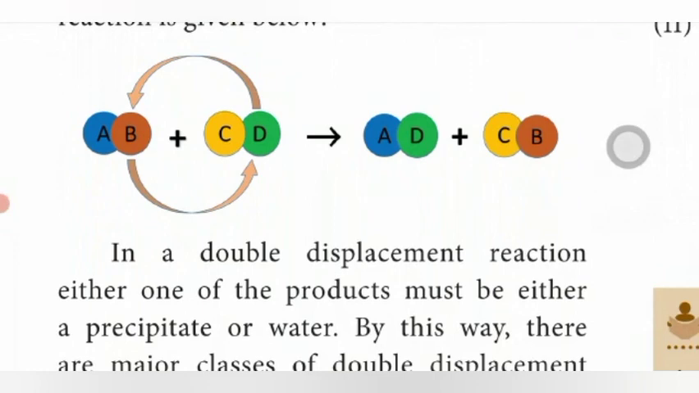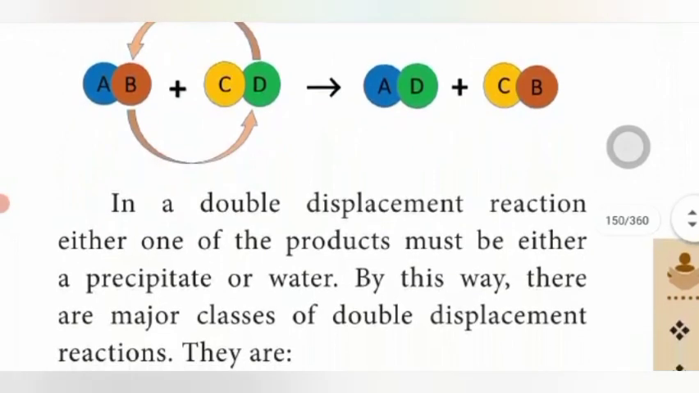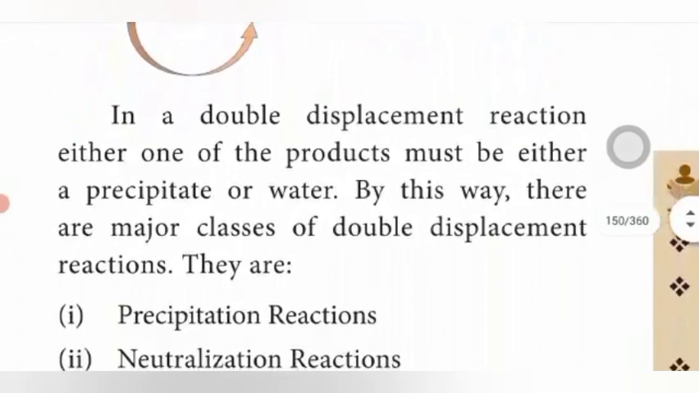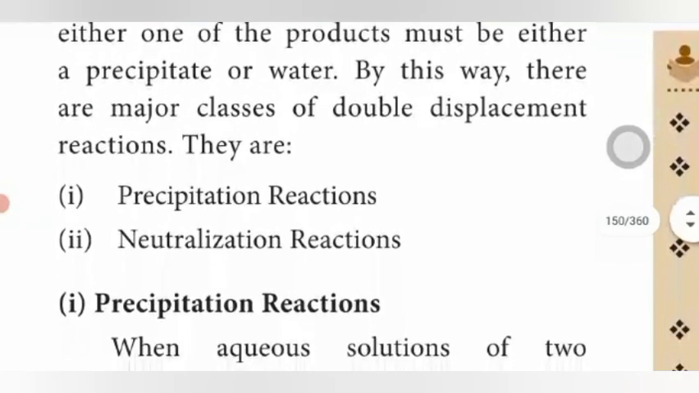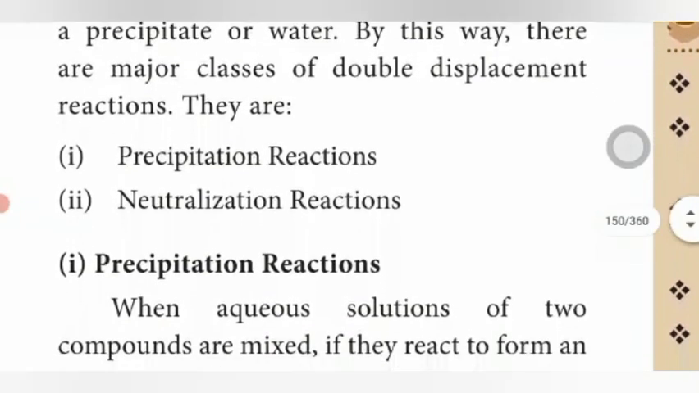In a double displacement reaction, one of the products must be either a precipitate or water. This way, the major classes of double displacement reaction occur. One is the precipitation reaction, another is the neutralization reaction.